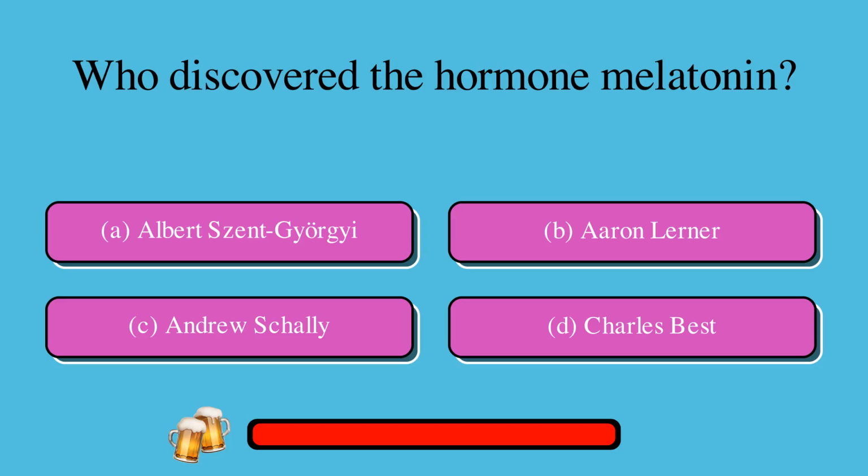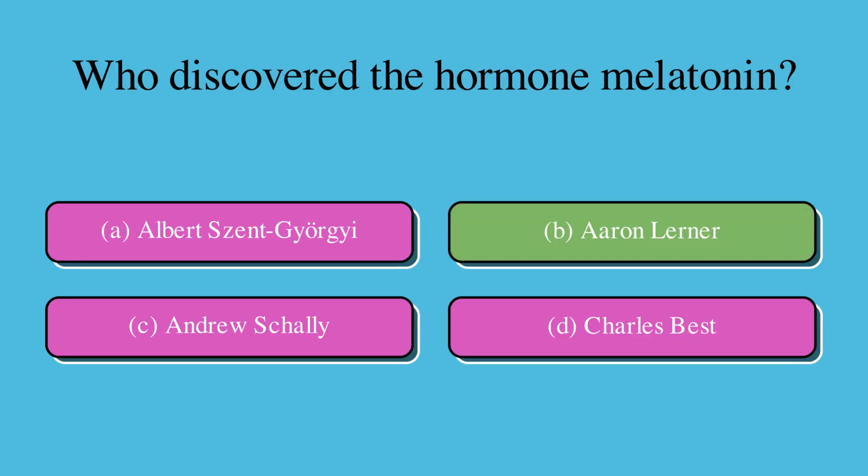Who discovered the hormone melatonin? Is it A. Albert Szent-Györgyi, or B. Aaron Lerner, or C. Andrew Schally, or D. Charles Best? The correct answer is B. Aaron Lerner.